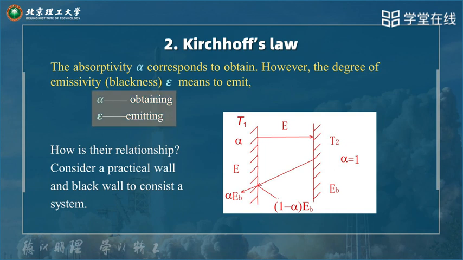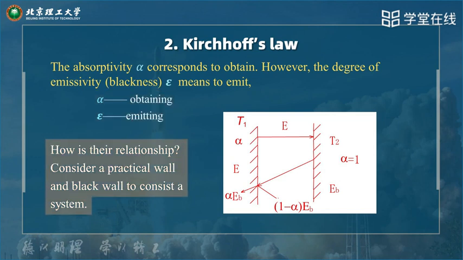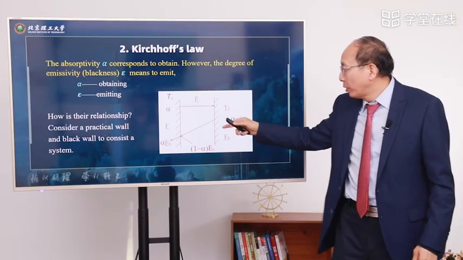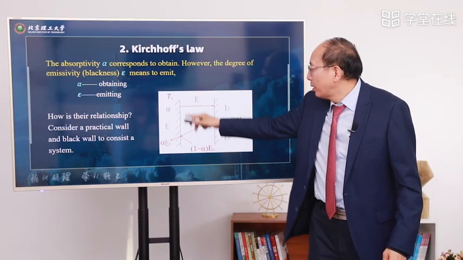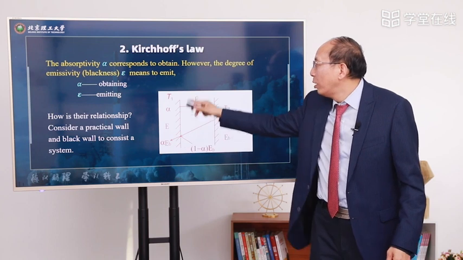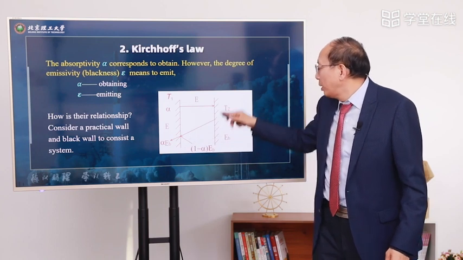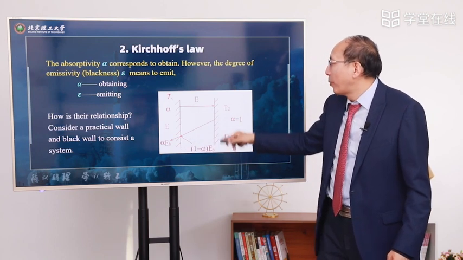Alpha means obtaining, epsilon means emitting. What is their relationship? Consider a practical wall and a black wall forming a system. For example, here is a real, practical wall, and here is a black wall.